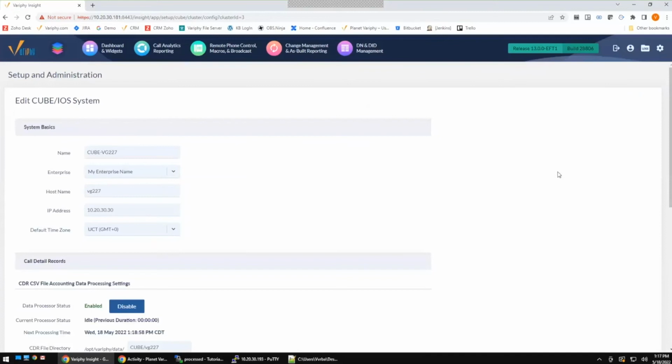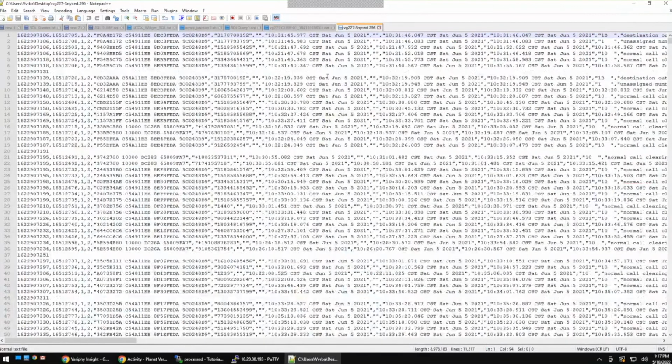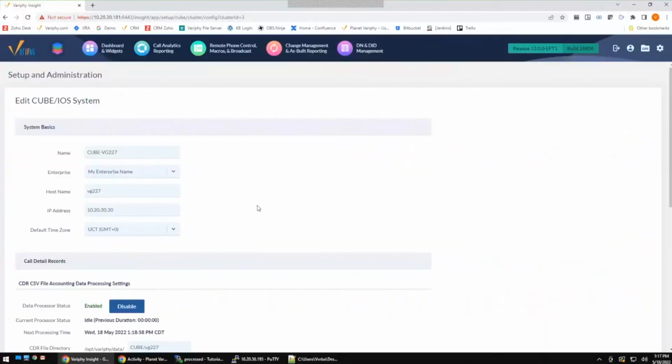Something that's very common is somebody may go ahead and clean up their Cube, or they may set their time zone as they're going through to set up their synchronization. That will change the data from UTC to perhaps something different, like in this case, CST. So one of the things to keep in mind: if the time zone is not properly set within Verify, as it is within the data, this will also cause your system to go suspended.